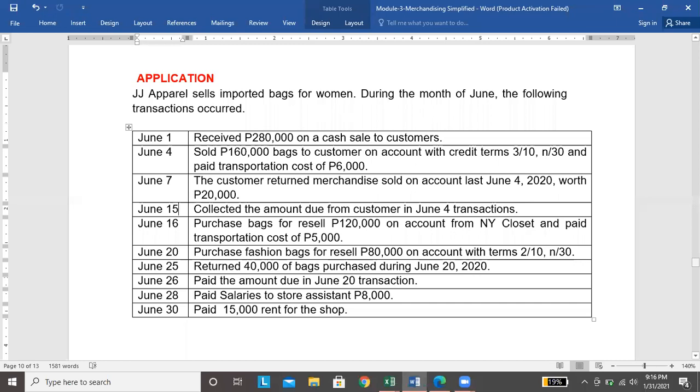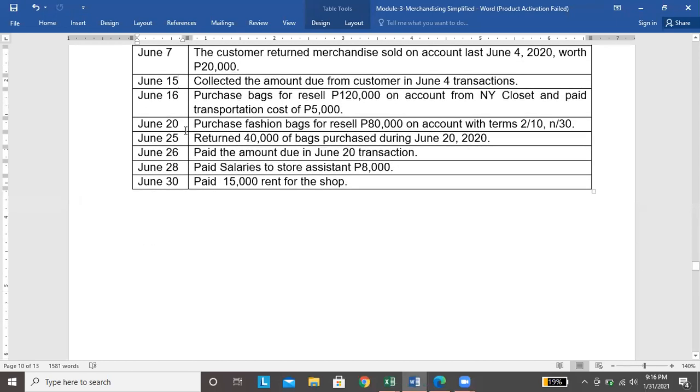Let's proceed with June 16. Okay, so June 16 naman, purchase bags for resale 120,000 on account from NY Closet and paid transportation cost of 5,000.